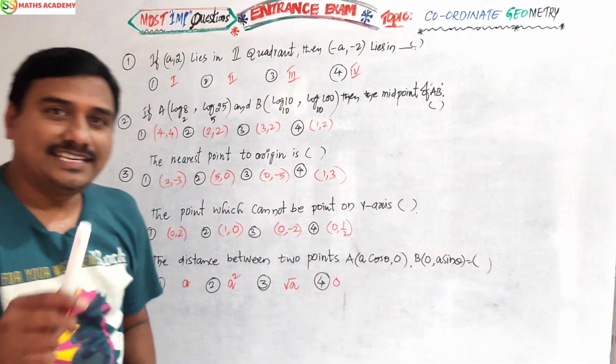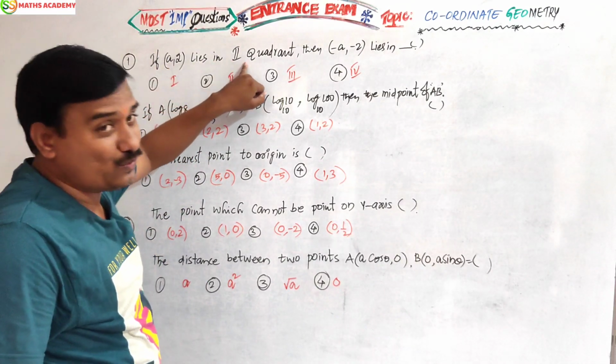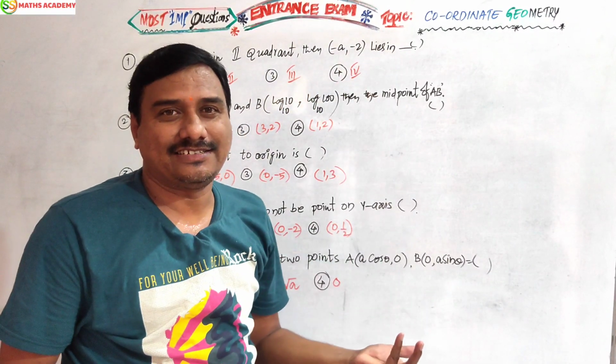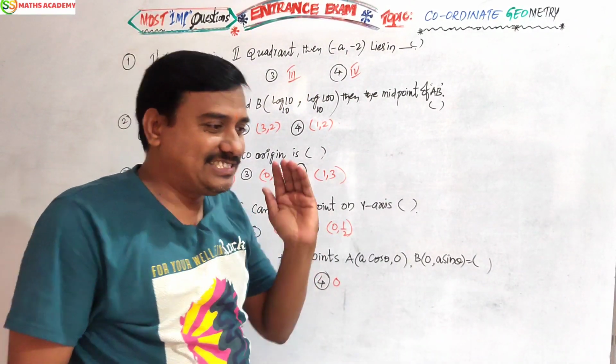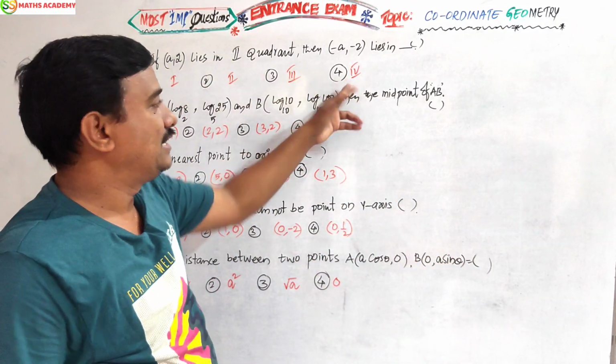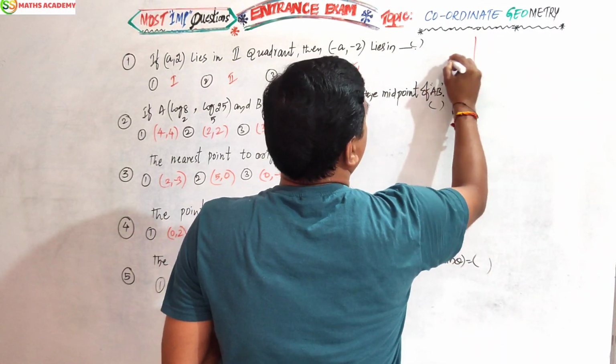Let us see question number 1, friends. If (a, 2) lies in the second quadrant, then (minus a, minus 2) lies in dash. Simple, I told you. The second quadrant is given, so quite opposite is the fourth quadrant. Answer is fourth quadrant. Let me explain. Here (a, 2) is in the second quadrant.